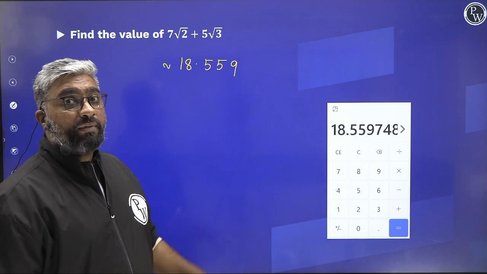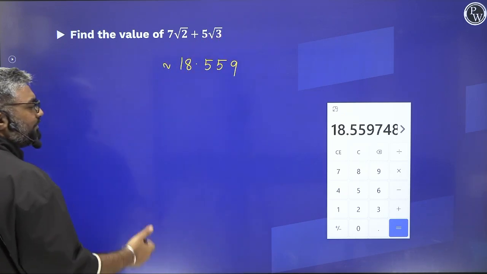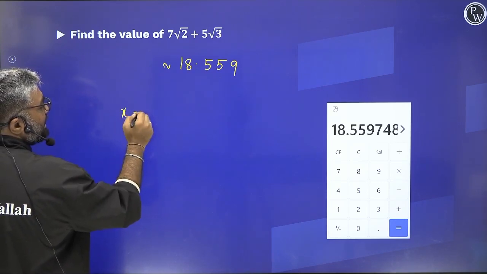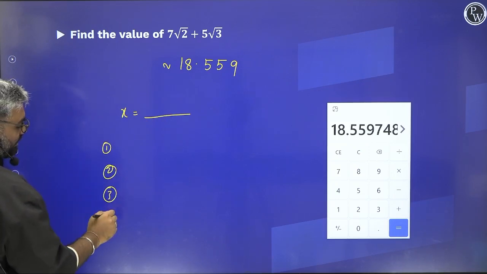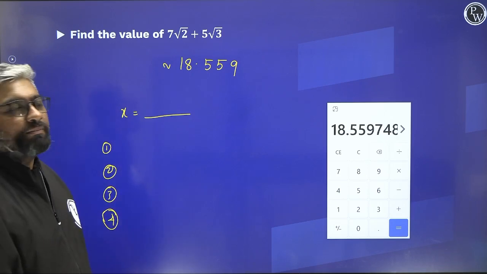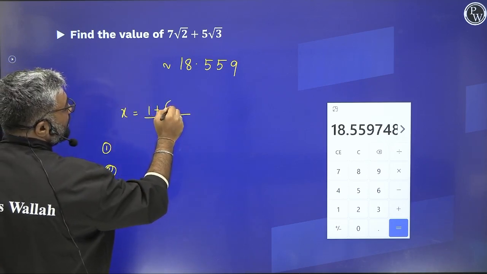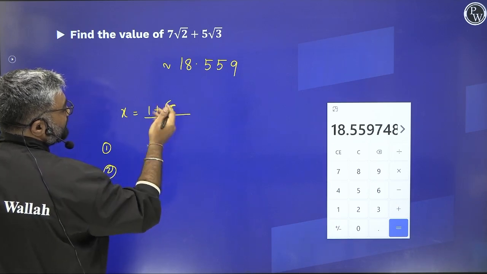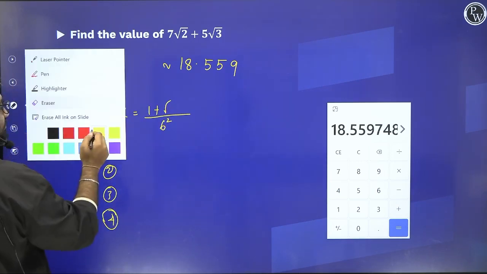Yes. In memory, you can store values that come up again and again. For example, if there is a specific variable, let's say x, and the value of x is used in many places, at 1, at 2, at 3, at 4. And you can't sit and calculate the value of x every time. Let's say x is something as complex as (1 plus root 5) divided by 6 square, something like this. Okay, I'm just spitballing, writing whatever comes to my mind.